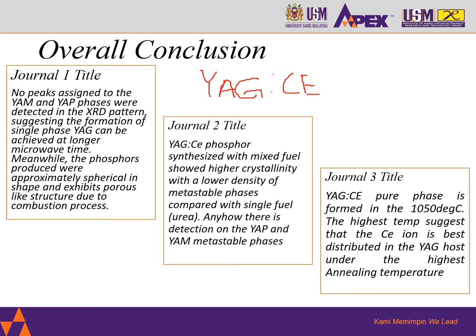Now journal 2 shows that YAG-CE phosphor with mixed fuel shows us the best crystallinity, but anyhow there is a detection of YAP and YAM metastable phases. And in journal 3, we see that YAG-CE pure phase is formed at 1050 degrees C. This annealing temperature is now showing us the best result without any metastable phases, unlike journal 2. So these are the overall conclusions on journal 1, journal 2, and journal 3.